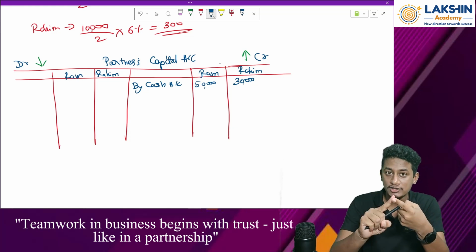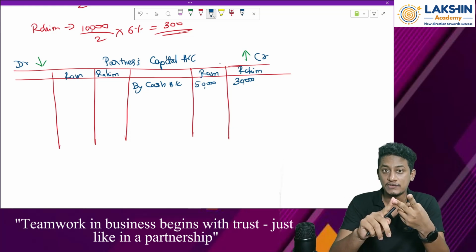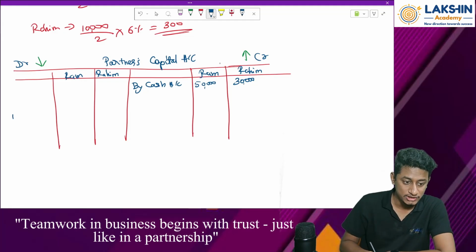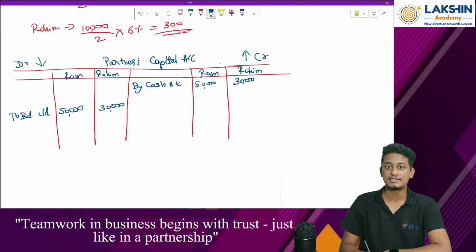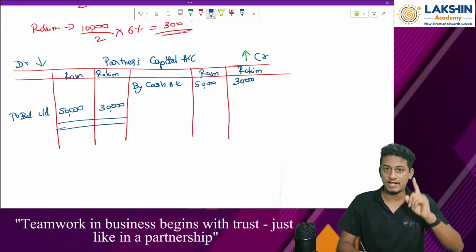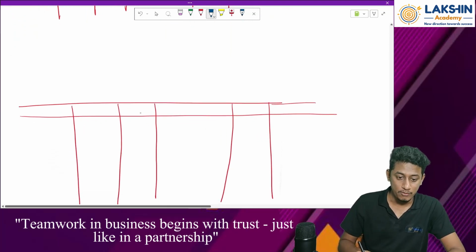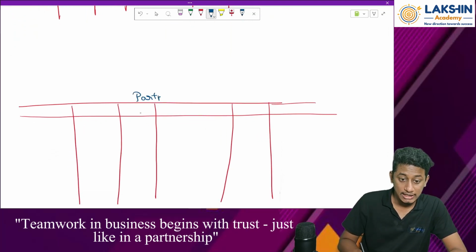Okay. Any more entries? Any withdrawals from the capital? No. Any addition of capital? No. So in this case, I can just close the account now. So to balance carried down, rupees 50,000 over here, rupees 30,000 over here. Yes. Okay. So this is the first part of the answer. Now next, we need to prepare what? Partners current account. What comes in partners current account?